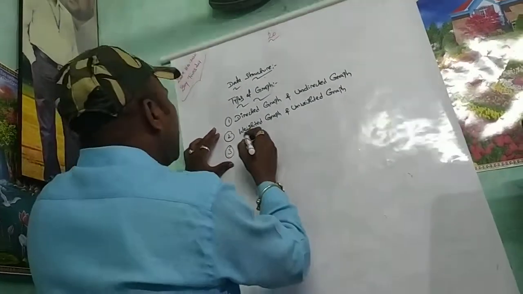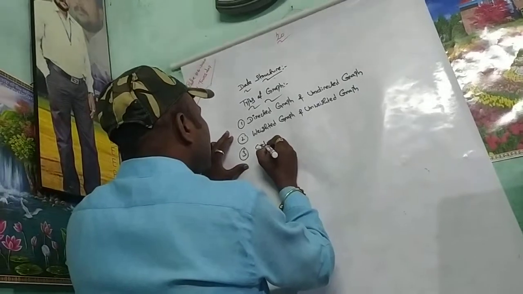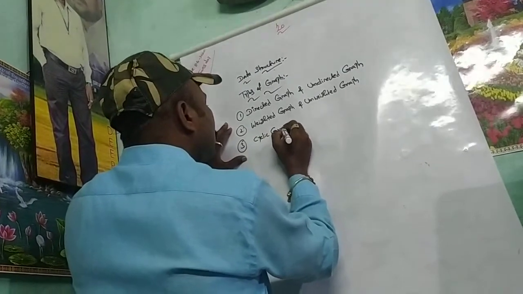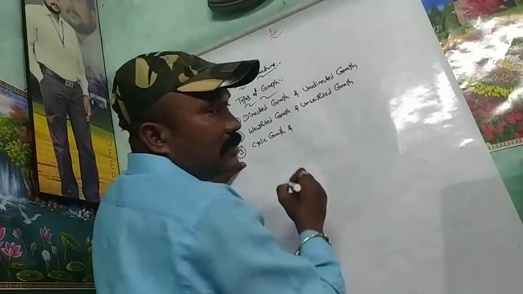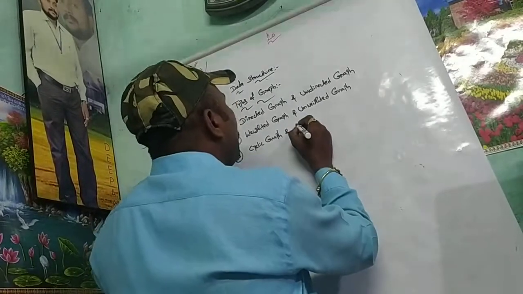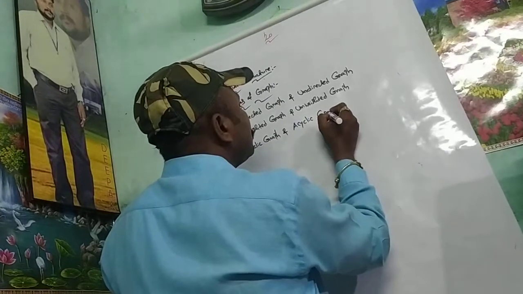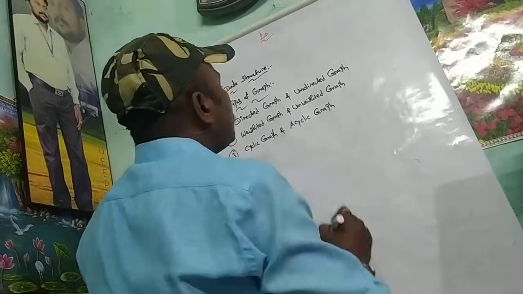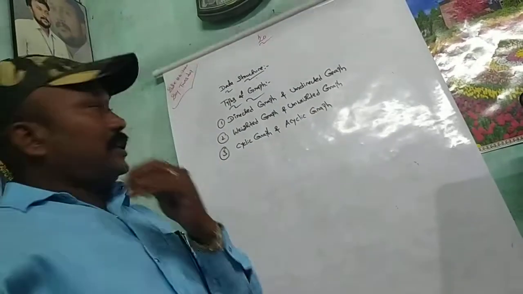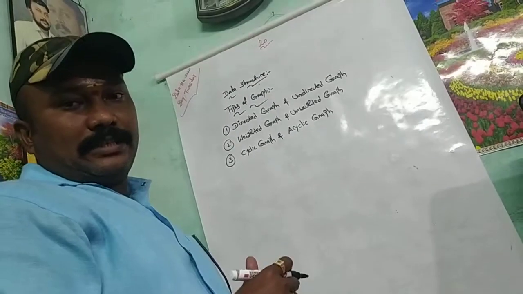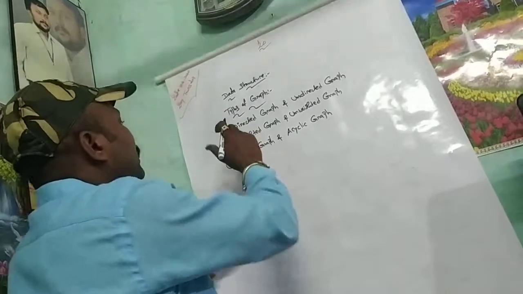Third one is cyclic graph and acyclic graph. These are the three categories. Okay. Now first I will explain about the first one.